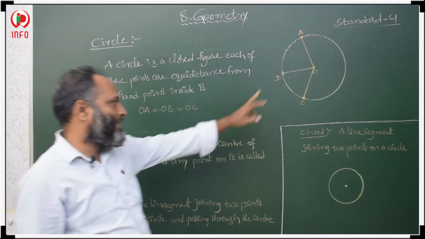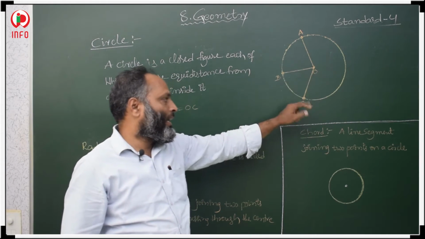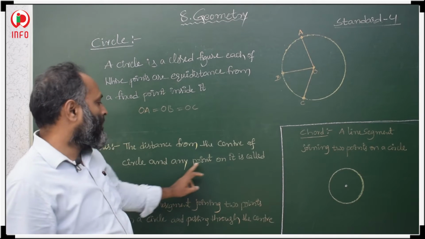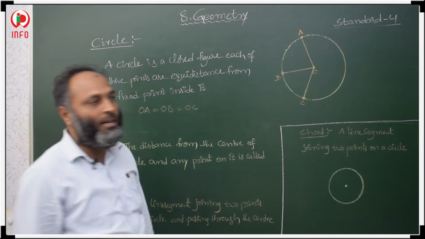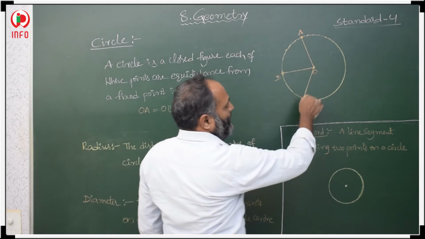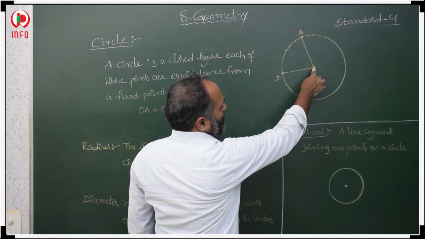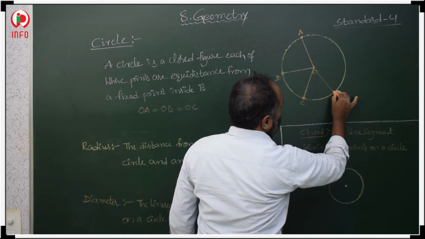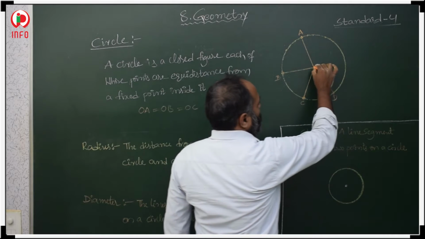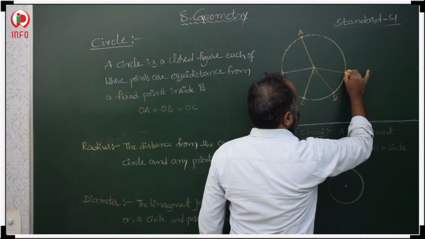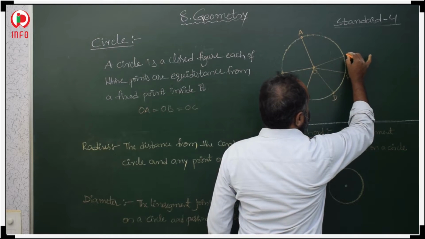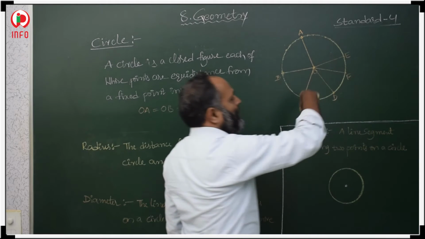The distance from the center to any point on the circle is called radius. From here to here, OC is a radius, OB is a radius, and if you take one more point, OD is a radius, and OF is a radius, and OE is a radius.